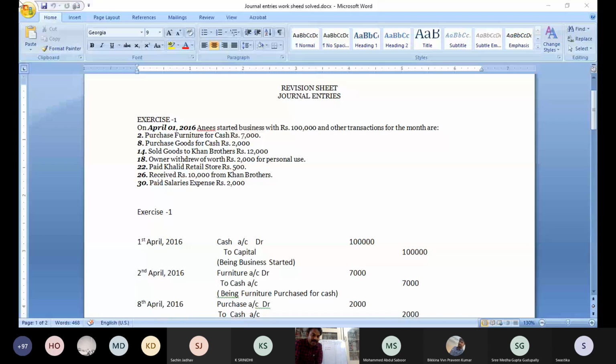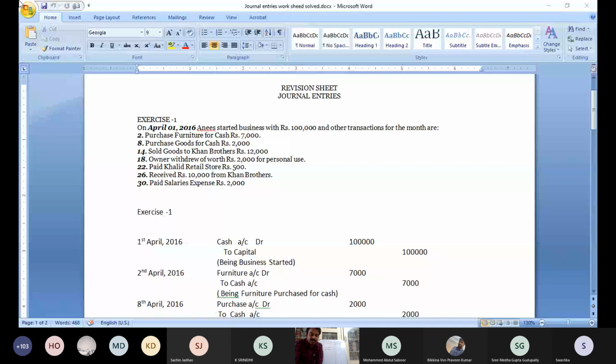Correct? So the asset is coming to the business. All of the assets and liabilities generally come under the real account. So go for the real account, then find out: real account, debit what comes in, credit what goes out. If you remember it like this, it is easy to understand.